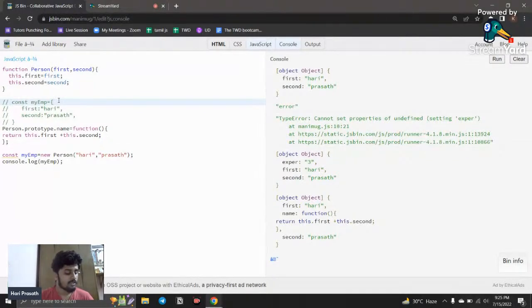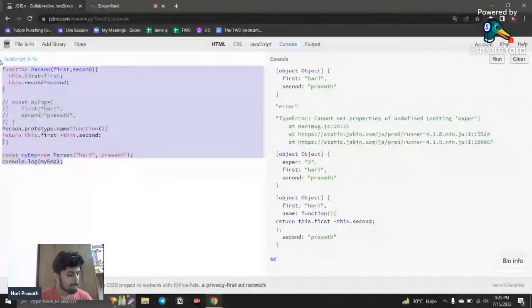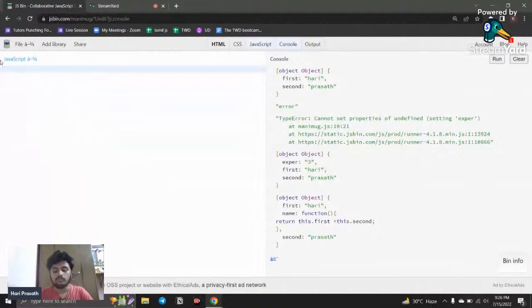The last thing is hoisting. What is meant by hoisting? Whenever we declare a variable, we use let or whatever keyword and then use it, like this.